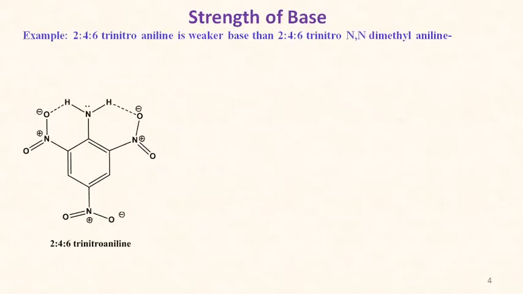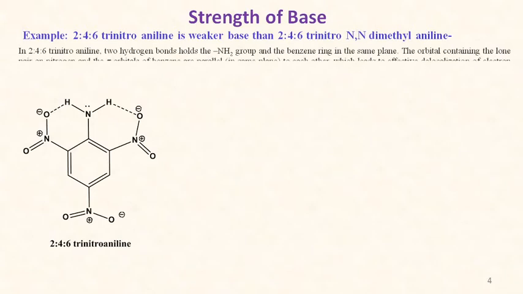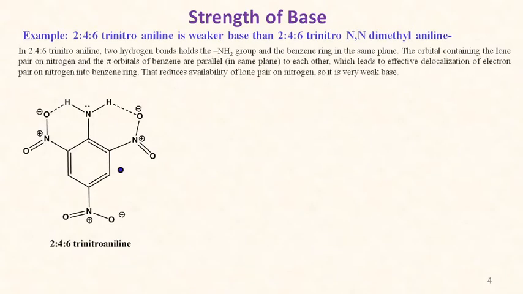For example, if you consider the influence of steric effect on strength of bases, take the example: 2,4,6-trinitroaniline is a weaker base than 2,4,6-trinitro-N,N-dimethylaniline. First we can see the 2,4,6-trinitroaniline.